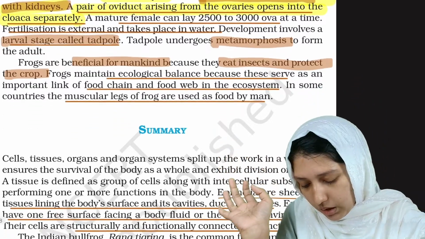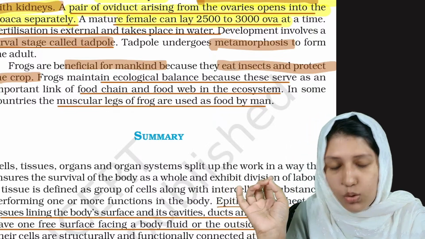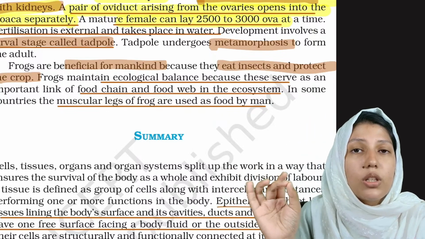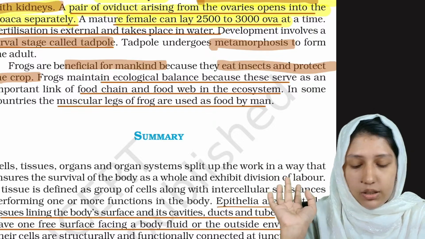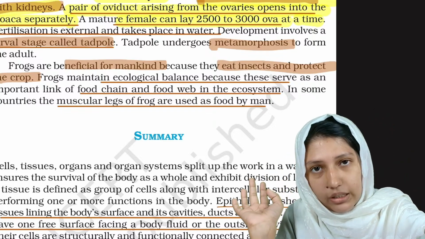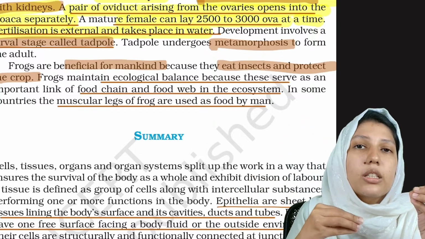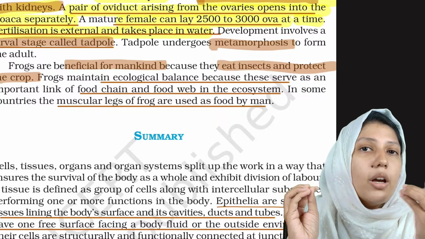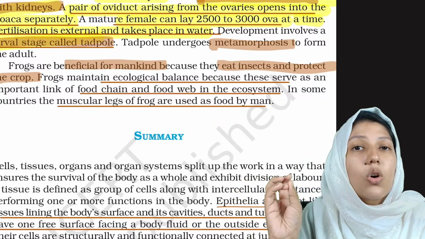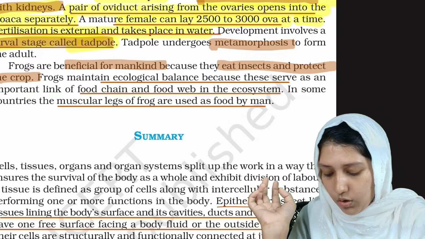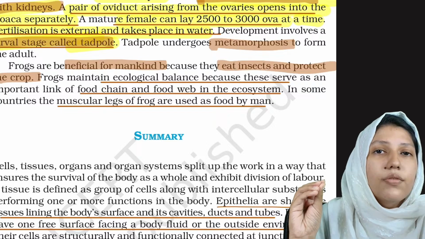Clear? A mature female can lay 2500 to 3000 ova, which means they can lay 2500 to 3000 eggs at a single time. Fertilization is external. As we all know, frog fertilization takes place in water, externally, and their larval stage is called tadpole. We all would have seen the tadpole, which is the younger form of frog.